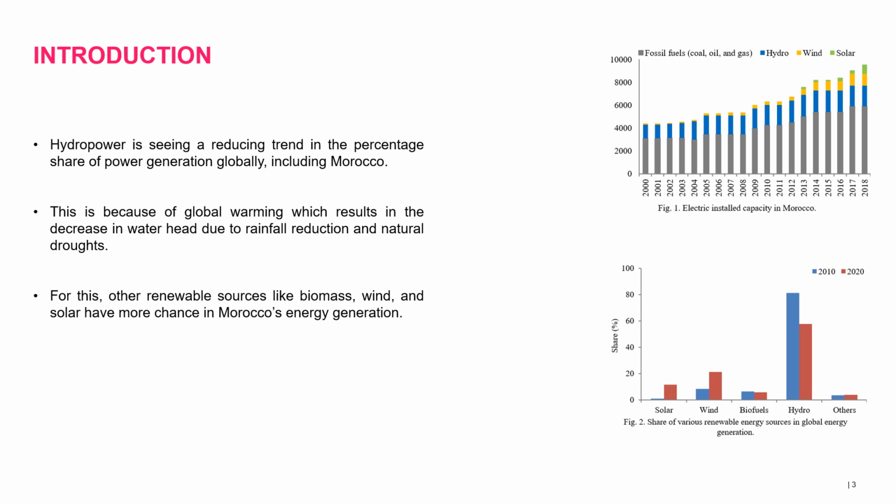Hydropower generation, which is one of the most highly depended-on renewable energy sources globally, is seeing a reducing trend in percentage share of power generation globally, including Morocco and Brazil. And this is due to global warming, which is resulting in a decrease in water head due to rainfall reduction and natural drought. For this, other renewable sources must be utilized, like biomass, wind, and solar, which have more potential for energy generation in Morocco and Brazil.